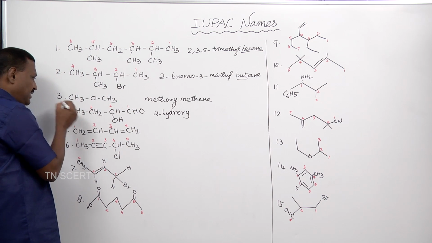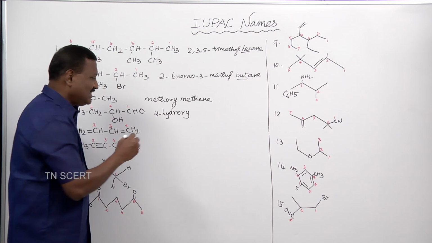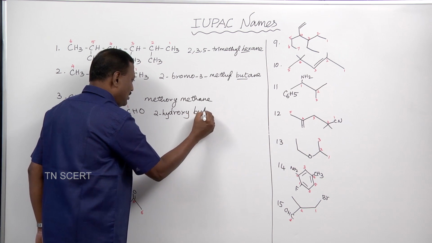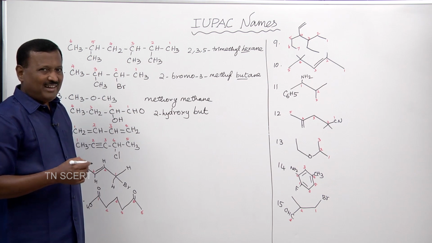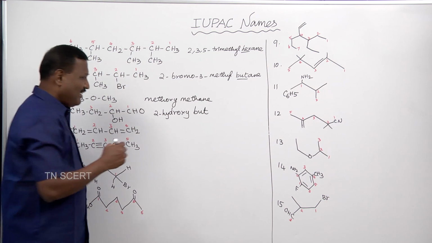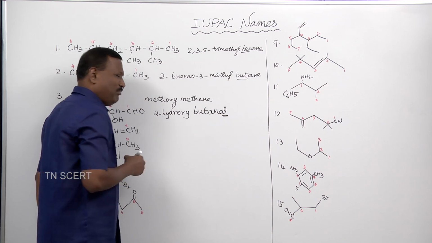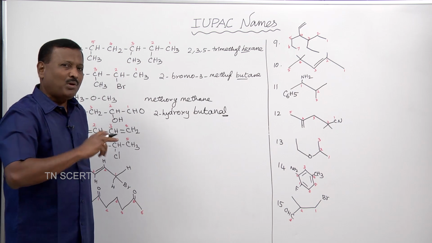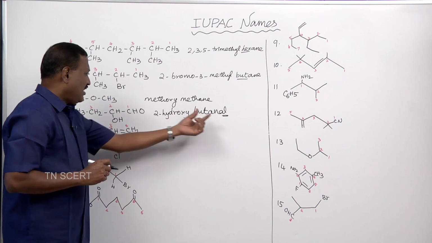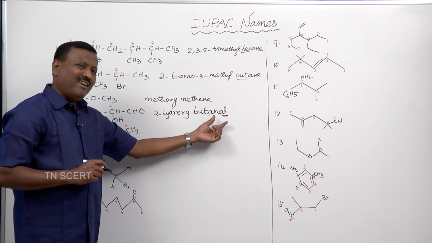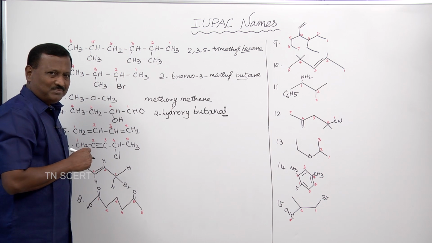The length of the carbon chain is 4. 4 carbon is given the prefix but, but aldehyde ends with the suffix al. Butanal, al suffix. Not butane or butanol, butanal. Aldehyde ends with al. 2-hydroxybutanal is the IUPAC name for this compound.